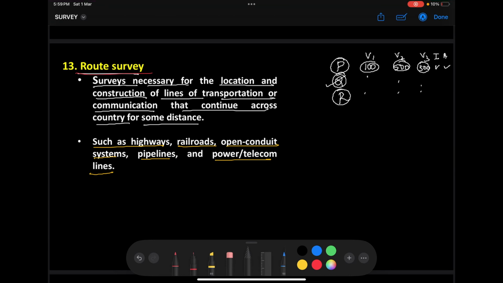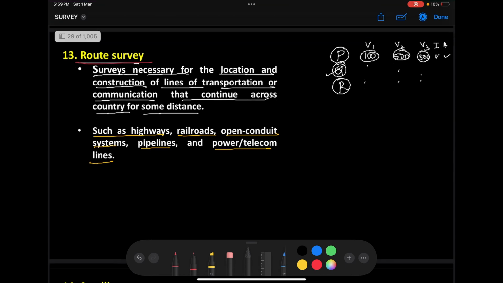I'll send another surveying team to go along the route Q, and I'll take another surveying team and ask him to go along the route R. Once all these three route surveys are completed, I will take this information. Now I can do the concept of maximum utility analysis and decide which is the best route for maximum utility.